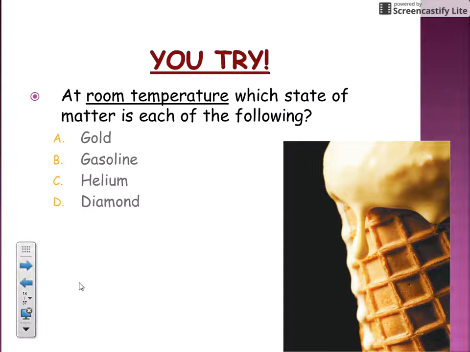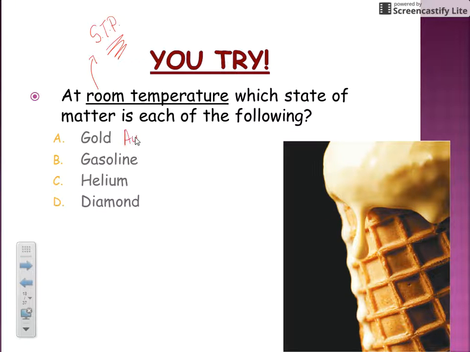Now pause the video for just a moment and you try to classify these as to whether they would be solids, liquids, gases, or plasma at room temperature. And if you ever see the abbreviation STP, that means standard temperature and pressure, then that would be sort of the same kind of question. Room temperature sometimes is referred to as standard temperature and pressure. Pause the video, answer these, and then resume and check your answers.